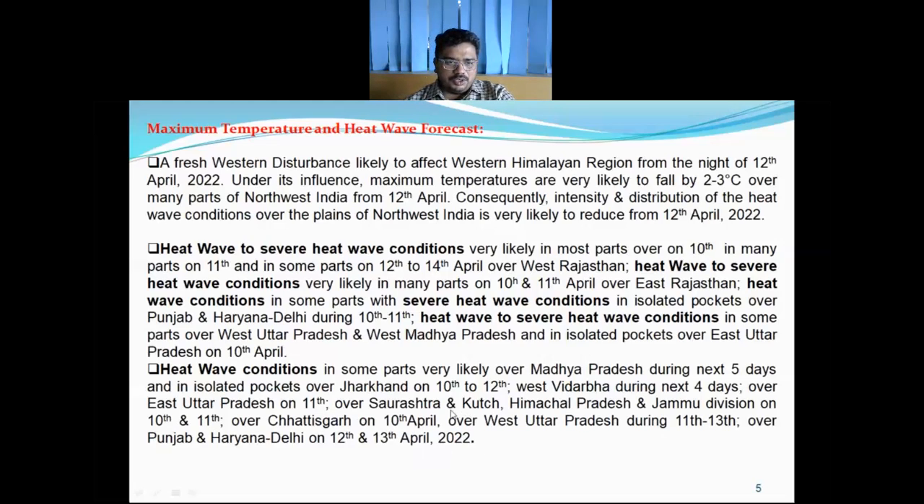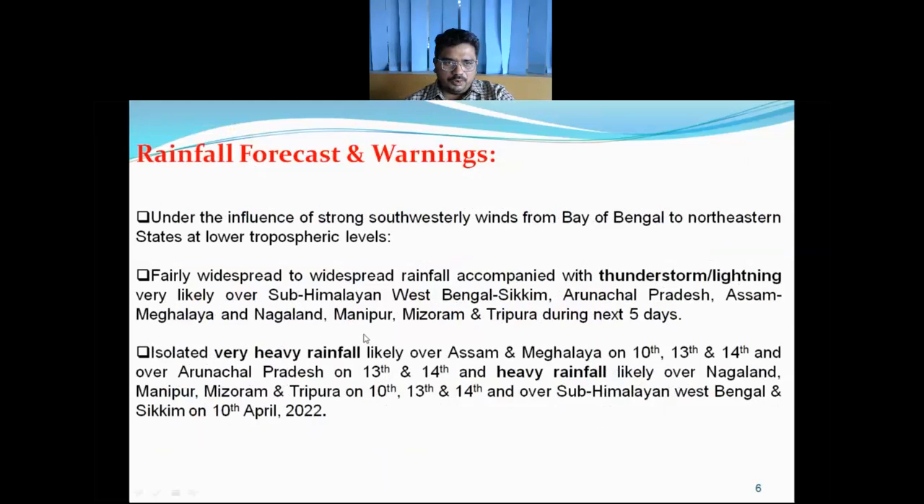So from these warnings, you can see that from 12th April, there is a possibility of reduction in heat wave intensity and distribution. So this is the gist of these heat wave warnings. And now go to the rainfall forecast and warnings.